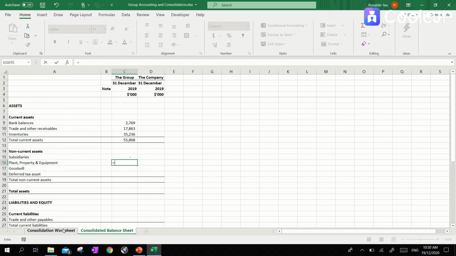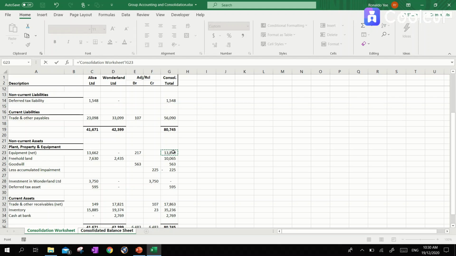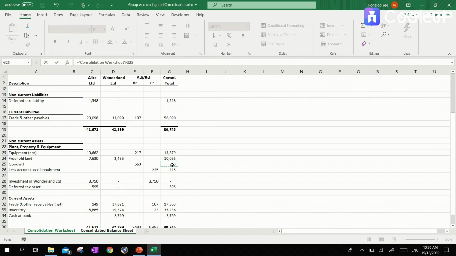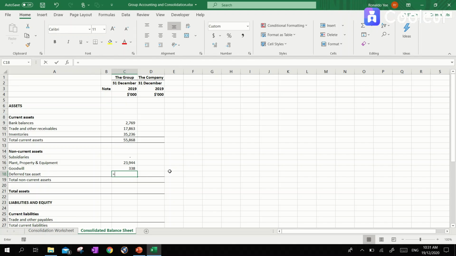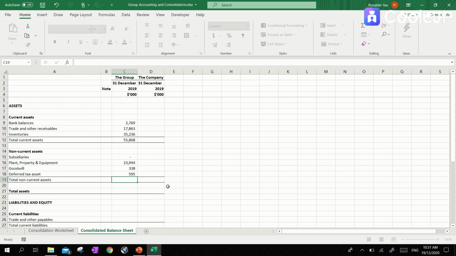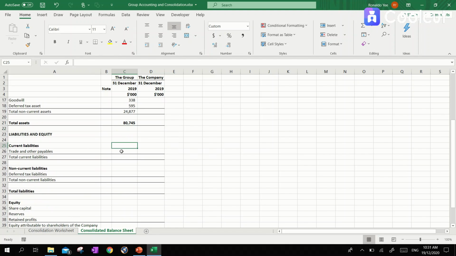For property, plant and equipment, let's include both the equipment and the freehold land. And for goodwill, we will put in the net figure, which is this plus the accumulated impairment. And for deferred tax asset, it will be the same. So we will achieve a total asset figure of 80,745.